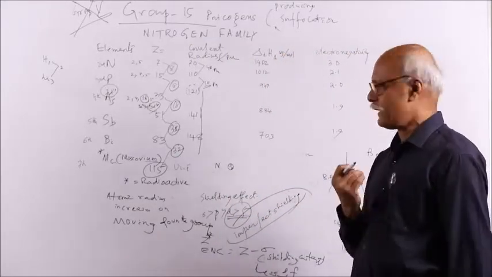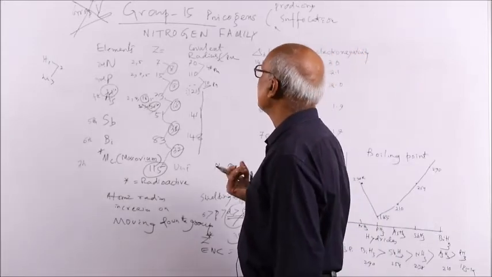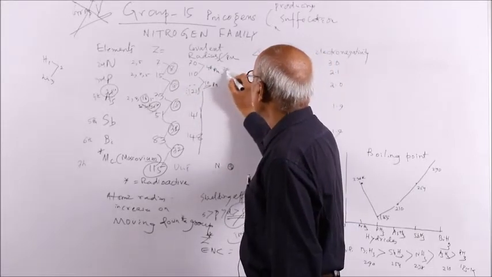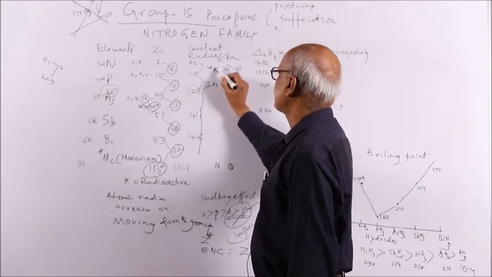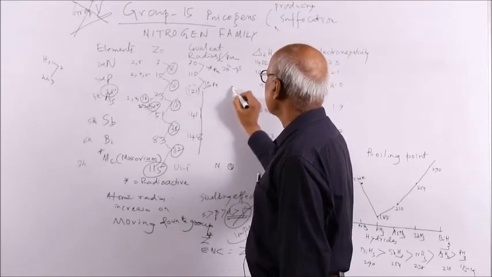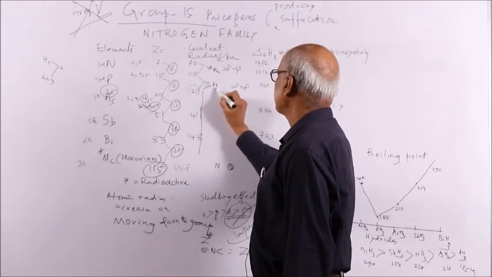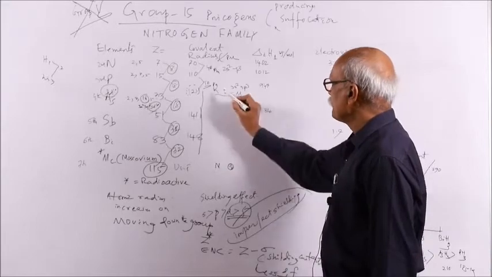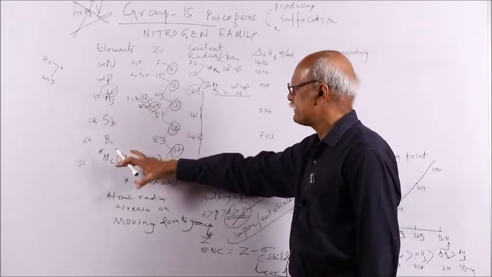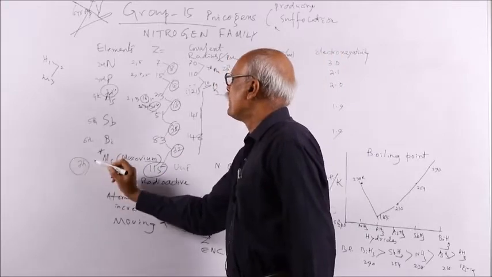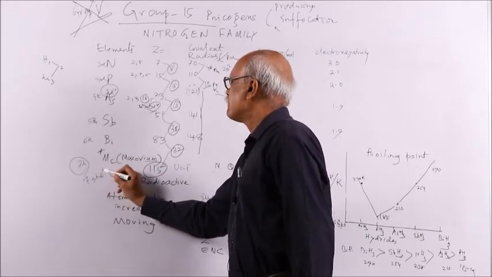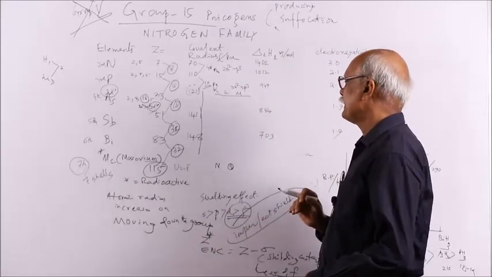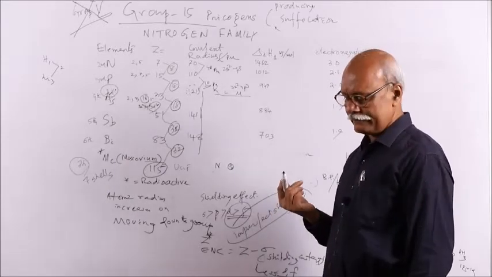If you were asked this question, then you can say the number of shells increases. You see, here is 2s2 2p3. Suppose nitrogen, 2s2 2p3. That means there are two shells, first shell, second shell. But in this case 3s2 3p3. That means K shell, L shell, M shell. As shells increase, this contains 3 shells, this contains 4 shells, this contains 5 shells. The 7th period means this consists of 7 shells. As the shell number increases, gradually the size increases. That is your answer.